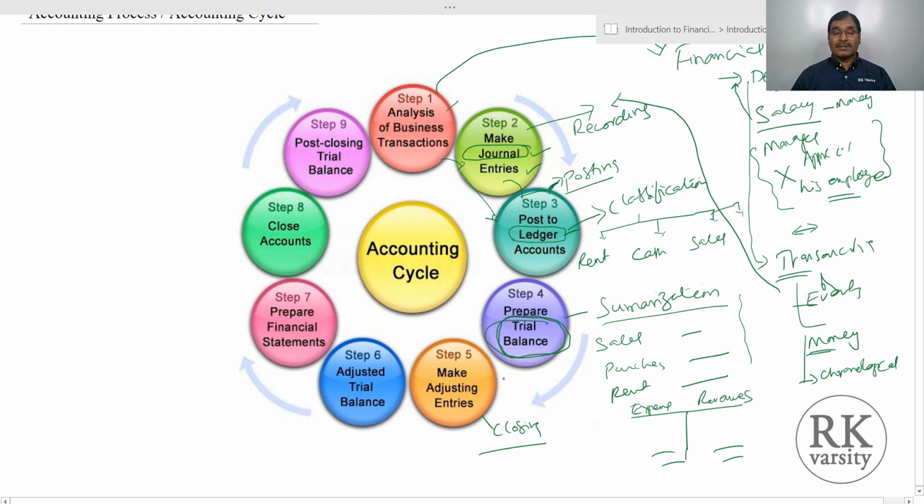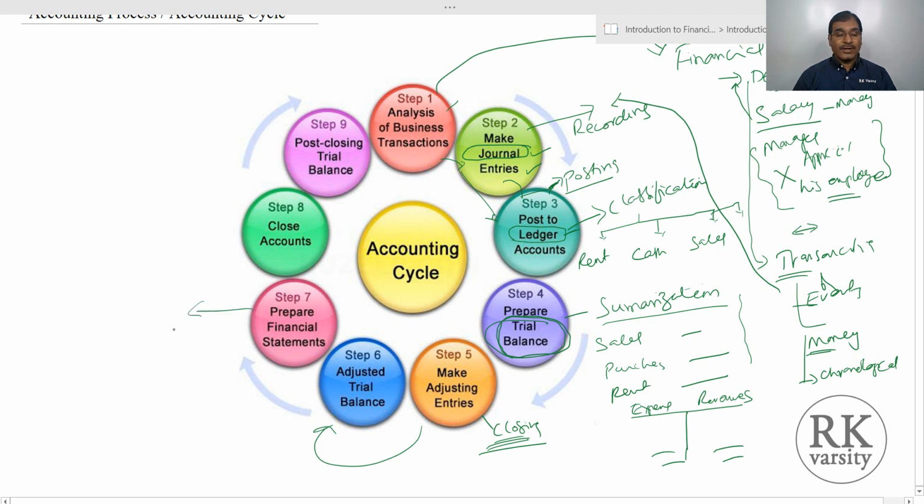Similarly, there may be some transactions where we have not received money, or where we have to pay, or we paid some advance. So we make all those adjusting entries here after preparation of a trial balance. Then based on this, we will prepare an adjusted trial balance. In an adjusted trial balance, you have the trial balance plus the adjusting entries considered here.